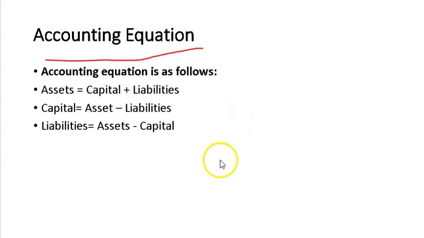So in a question, two things are given and we have to find the one thing. If the asset is equal to 2 and the capital is equal to 1, what will the liability be? We have to find the liability. Here is the plus sign, and we don't know the liability. So what will we do?